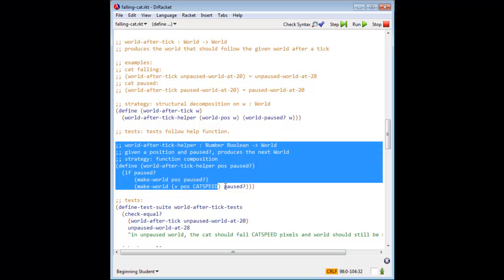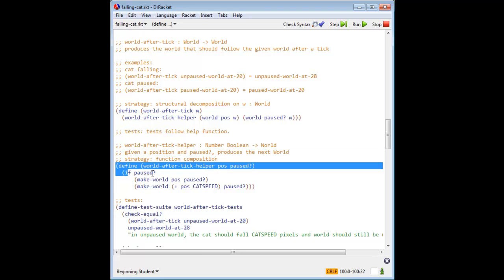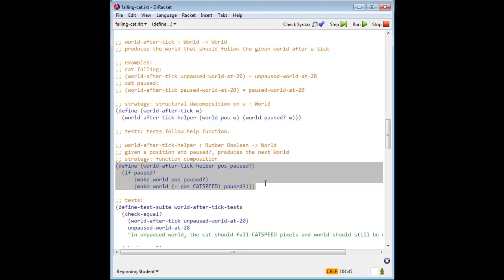Next, we have the help function for world after tick. It too has a contract, a purpose statement, a strategy, and a definition. We don't have separate tests for world after tick helper because it will be tested as part of world after tick.